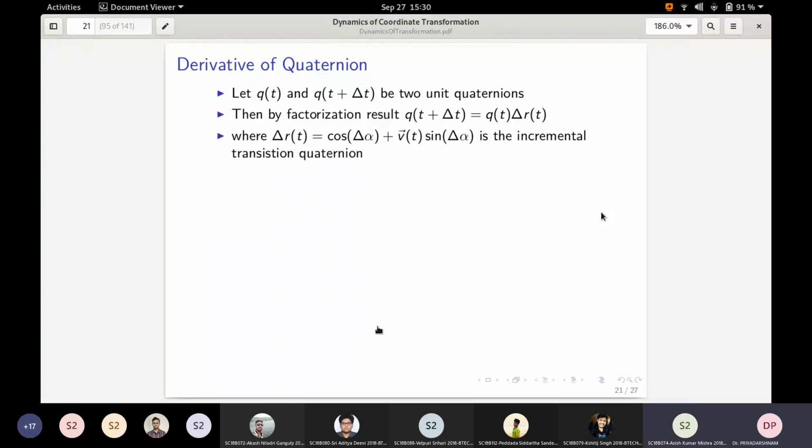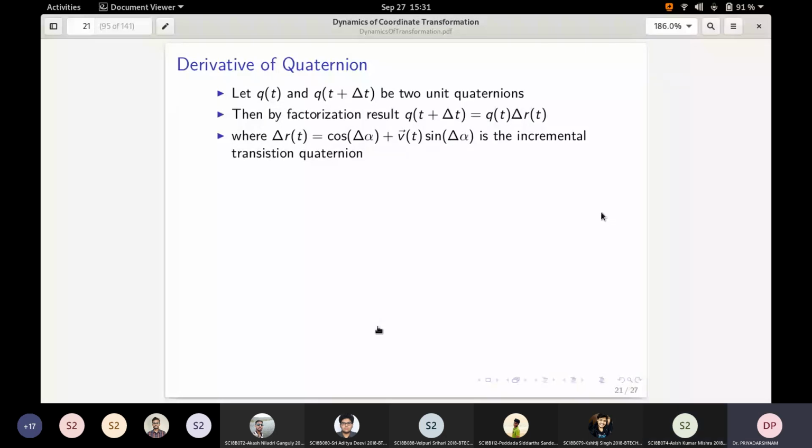Sir, isn't the pure quaternion the q vector only? No, q here is not a pure quaternion. Here it is a normal quaternion because this is representing a rotation operation. Take any arbitrary quaternion with unit norm, it represents a rotation operation. Suppose q of t is the rotation operation up to time t, and q of t plus delta t is the rotation operation up to t plus delta t. From here, we have to compute what is q dot.